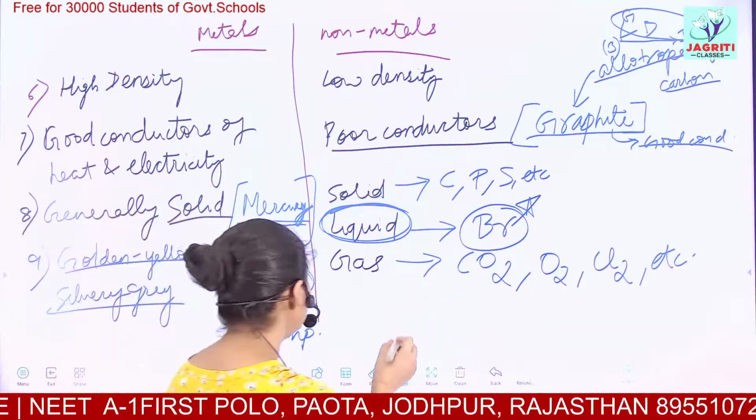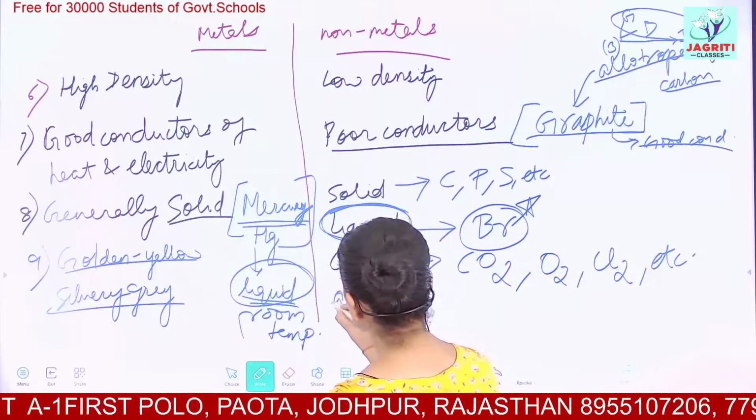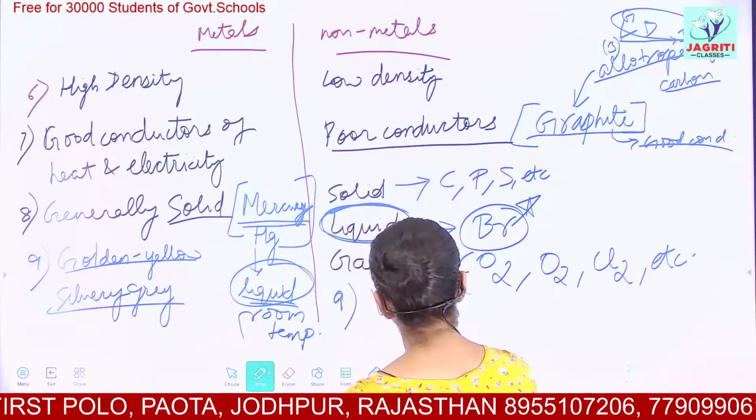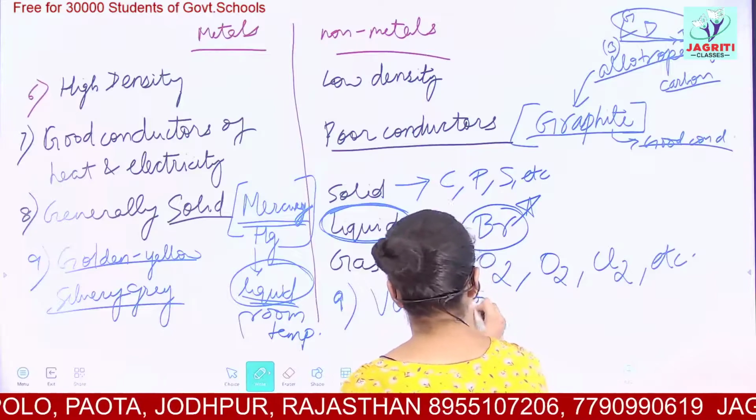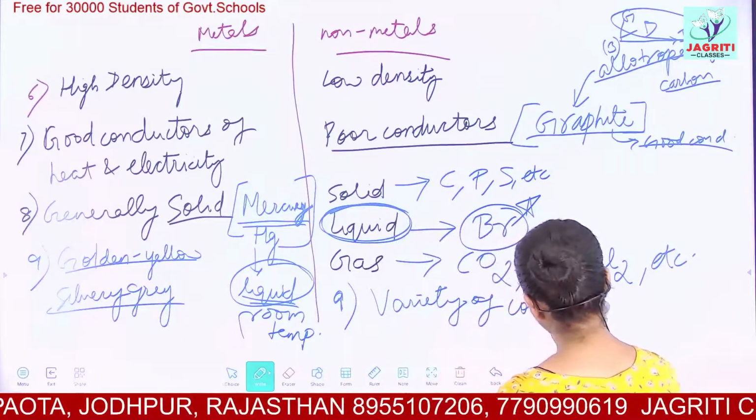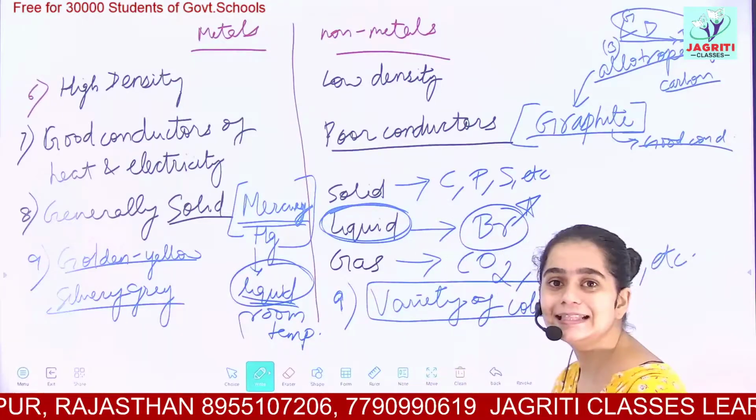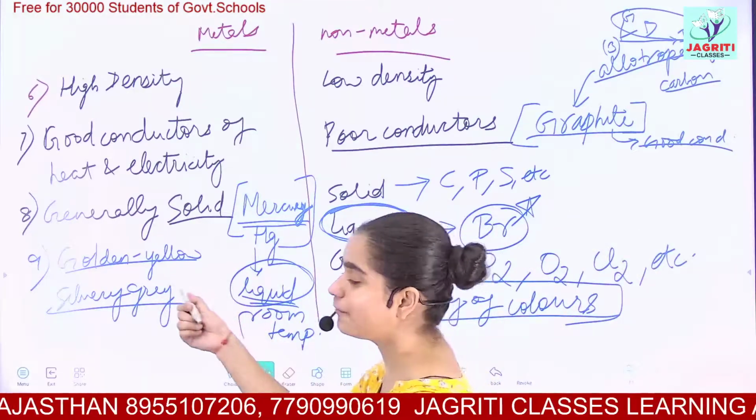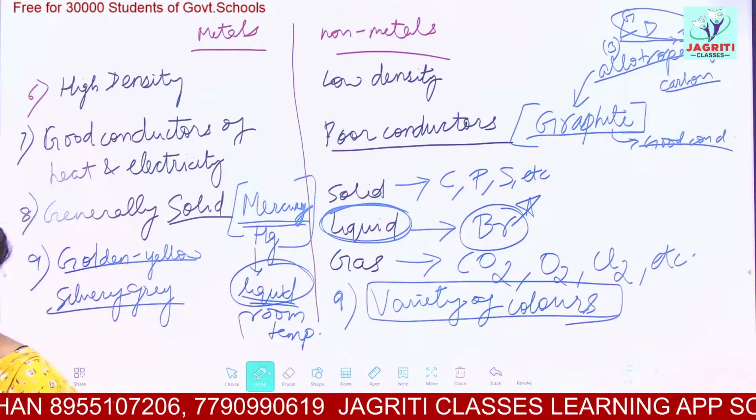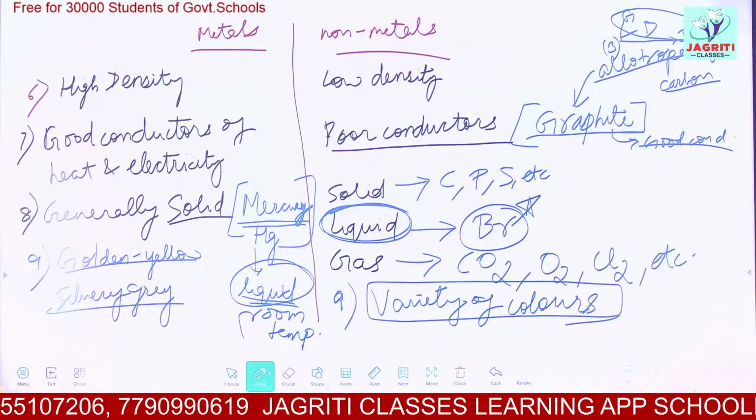But for non-metals, what do we have as our 9th point? They show a variety of colors. Non-metals do not have any fixed color. They show a variety of colors in them. So these are the points of comparison of metals and non-metals. I hope you understood this.